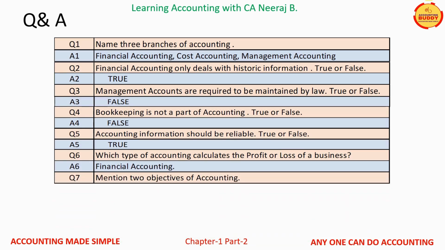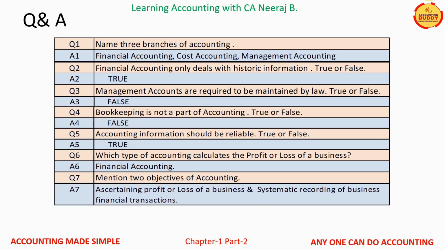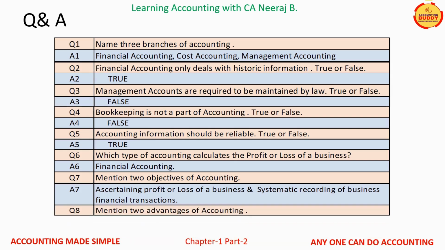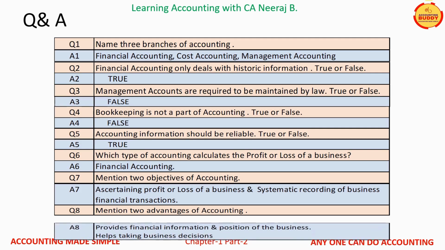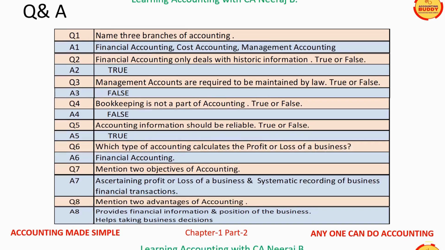Question number 7, mention 2 objectives of accounting. Answer is ascertaining profit or loss of a business, and second, systematic recording of business financial transactions. Question number 8, mention 2 advantages of accounting. 2 advantages of accounting are accounts provides financial information and the position of the business, and it also helps in taking the business decisions.